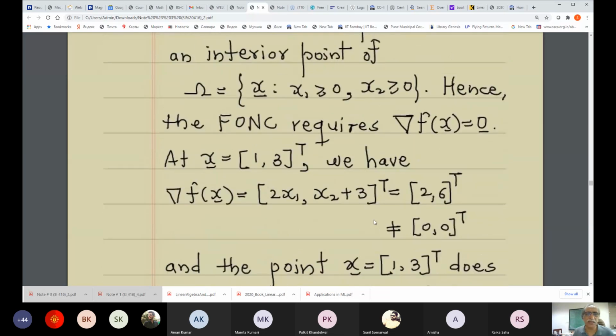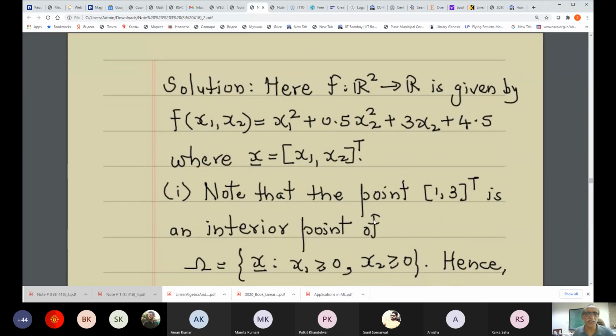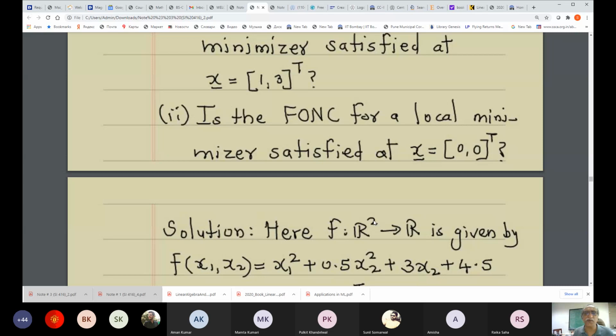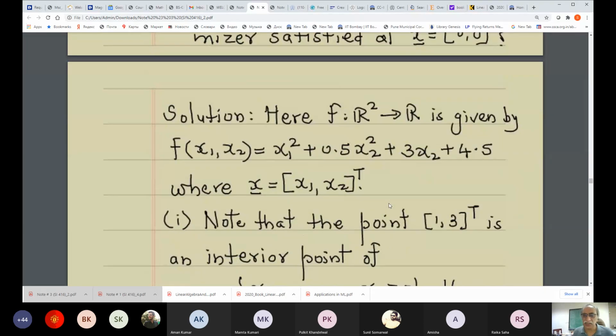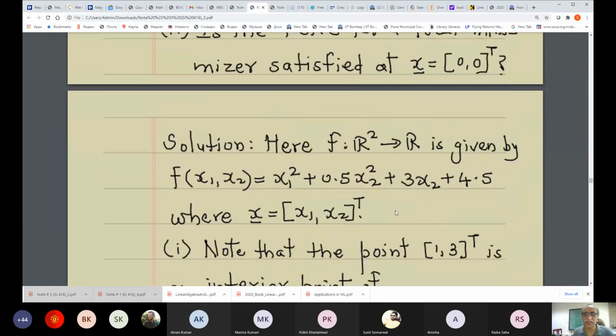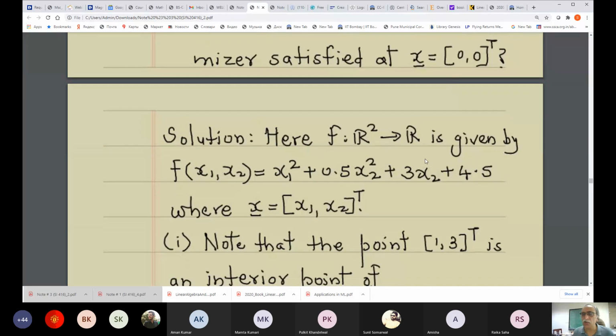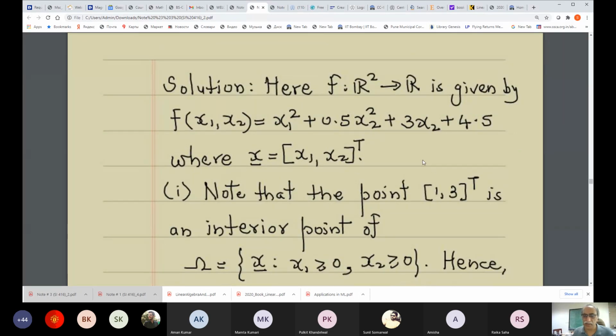Now in the second part we are supposed to verify whether the FONC for a local minimizer is satisfied at the point (0, 0). Here x1 and x2 are non-negative, so this is an extreme point lying on the boundary of the domain.